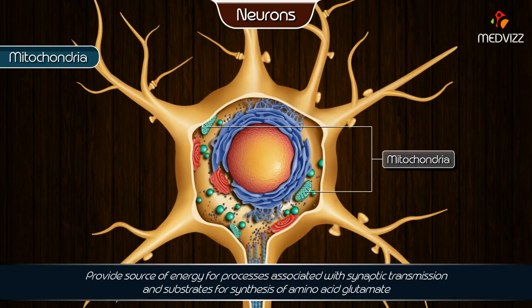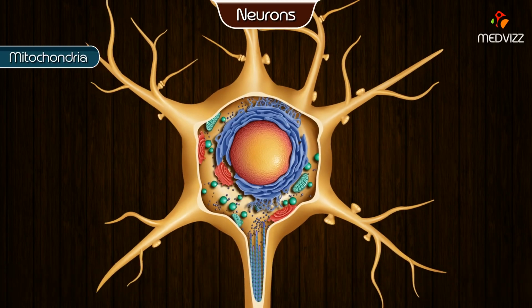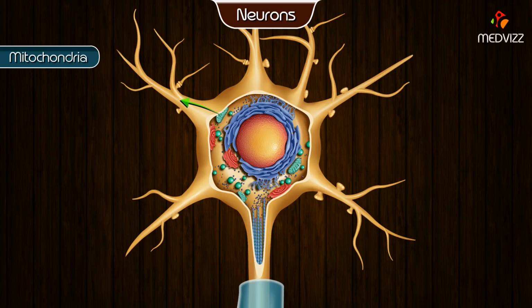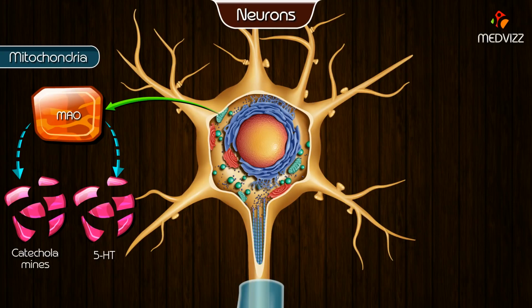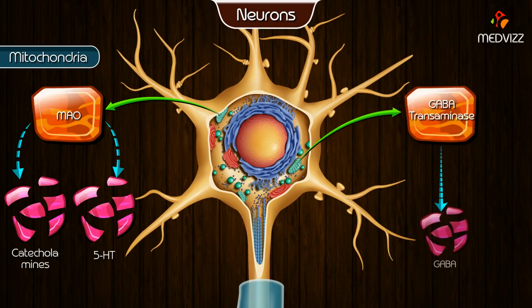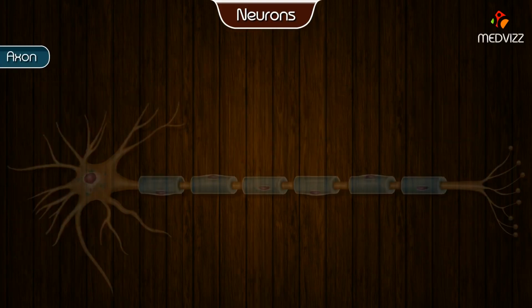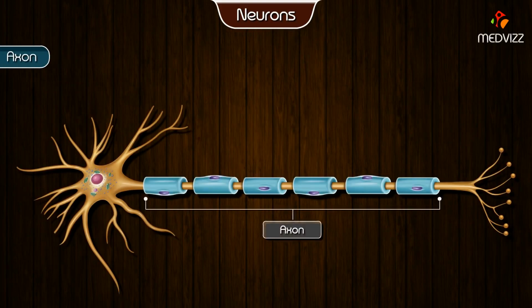Mitochondria. Mitochondria provide both a source of energy for processes associated with synaptic transmission and substrates for the synthesis of certain neurotransmitter chemicals such as the amino acid glutamate. In addition, mitochondria contain enzymes for degrading neurotransmitter molecules such as MAO, which degrades catecholamines and 5-hydroxytryptophan, and GABA transaminase, which degrades GABA.